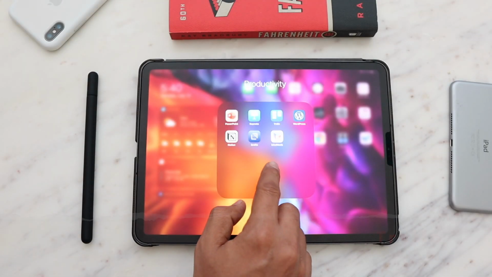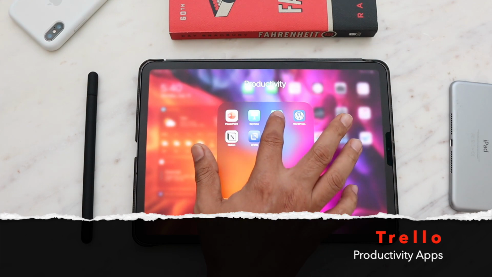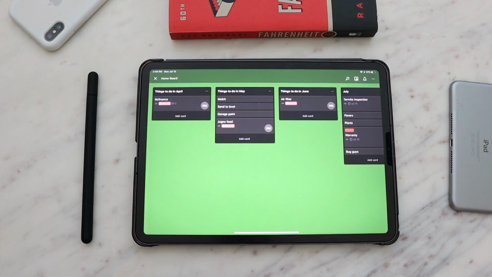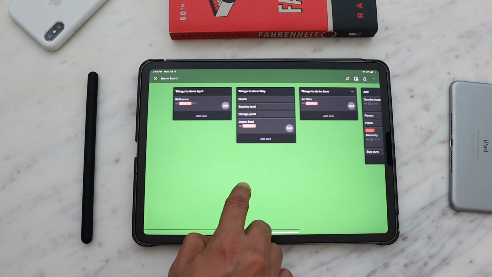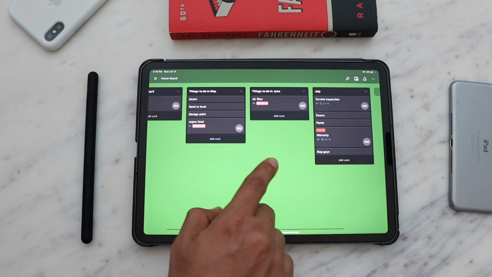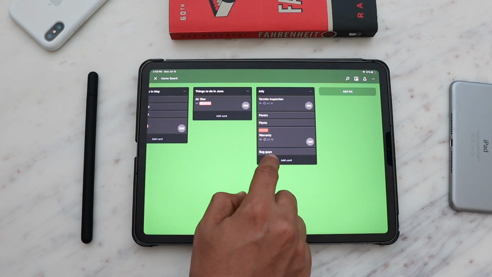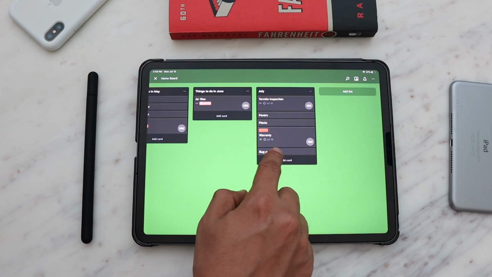Next app that I want to talk about is Trello. We use this app all the time for tracking our tasks related to the house, all the things that are pending to be done in that month. Usually what we do in the beginning of the month, we jot down all the things that have to be finished related to the house for that month. Then myself and my wife just work on those things to complete by the end of the month.